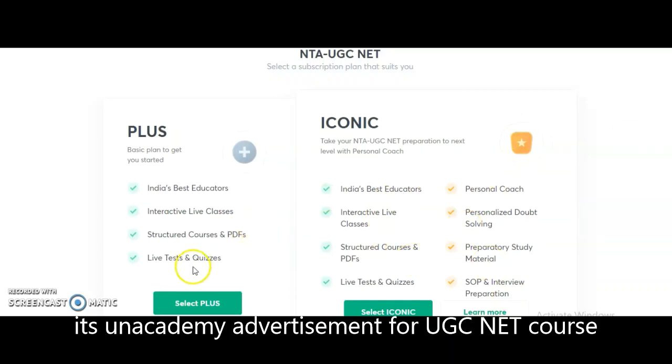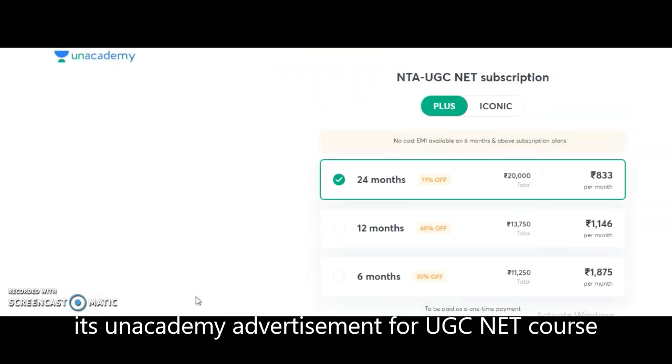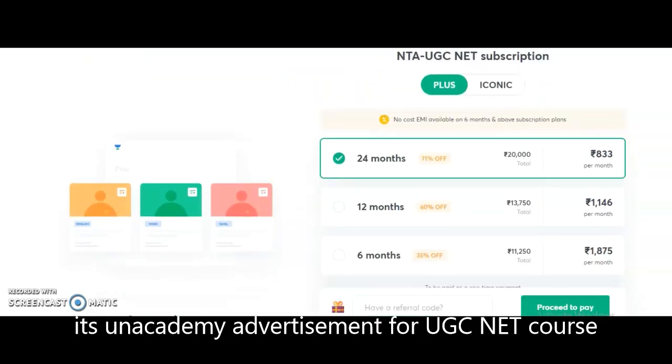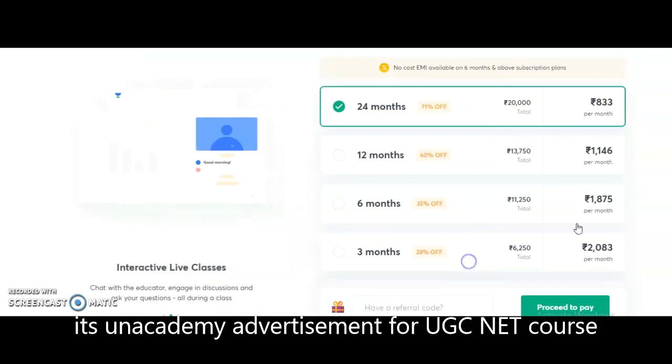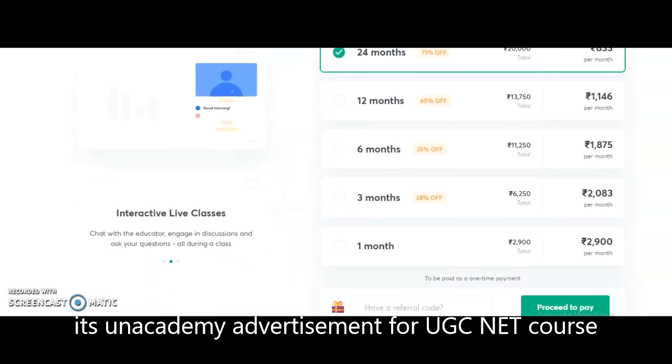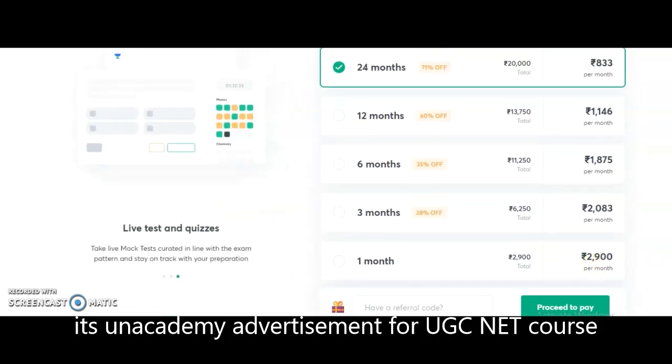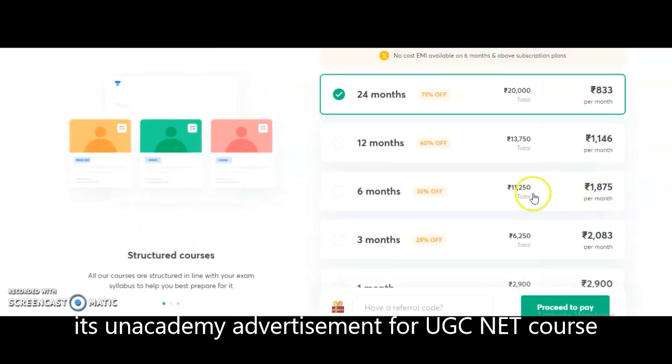While coming to the Plus subscriptions, we will see the different plans here. You may check the different plans, guys. For 1 month 2,900, for 3 months 2,823 per month.